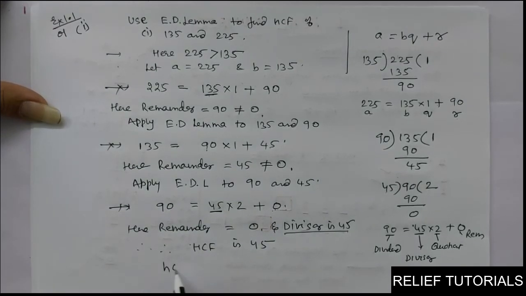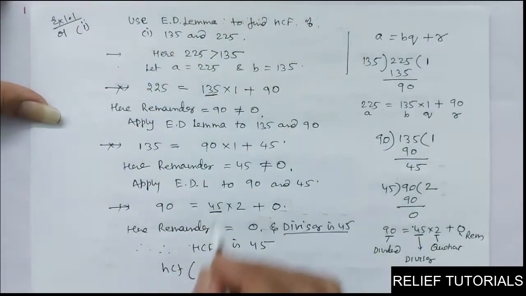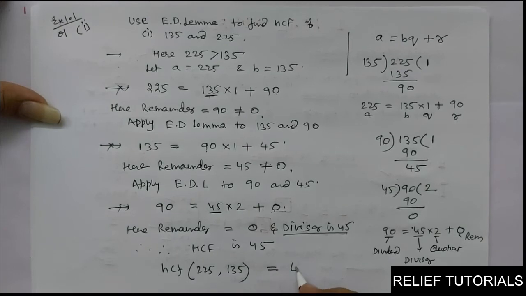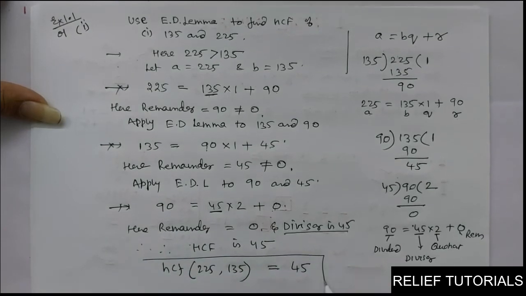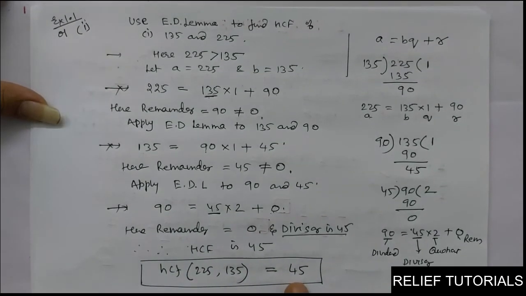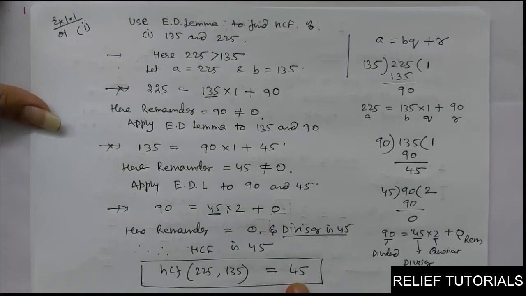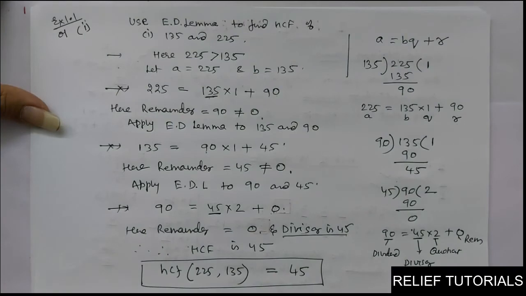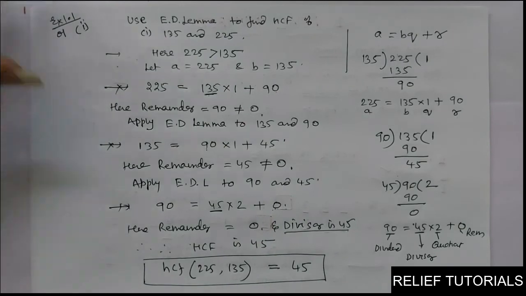So you will now write it this way: HCF of the two numbers 225 and 135 is equal to 45. This is our answer. 45 is the biggest number which divides both these numbers. There is no other number larger than 45 which can divide both. That is literally HCF. Have you got it? How to find HCF? Is it clear? Now we will do a few more problems.